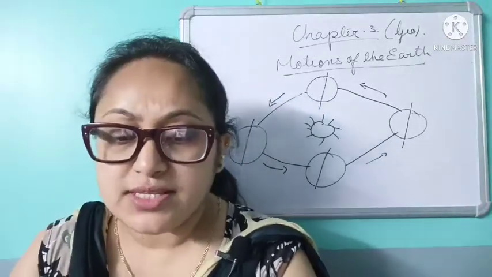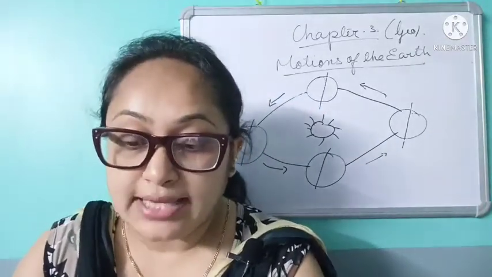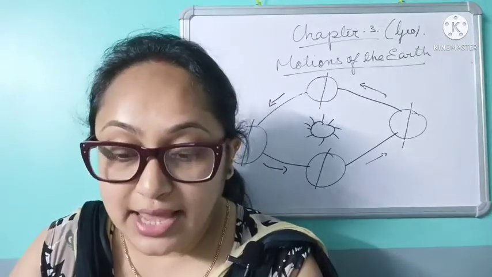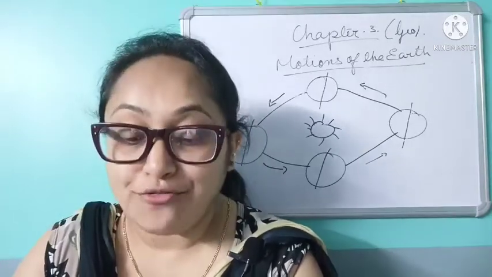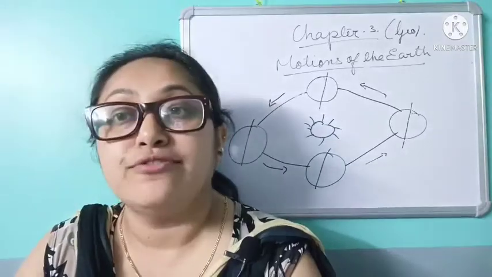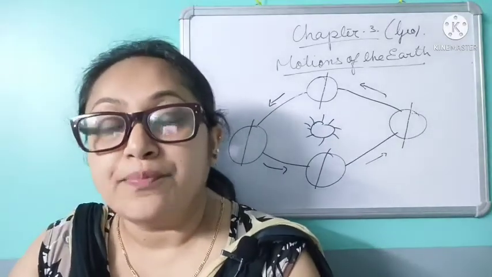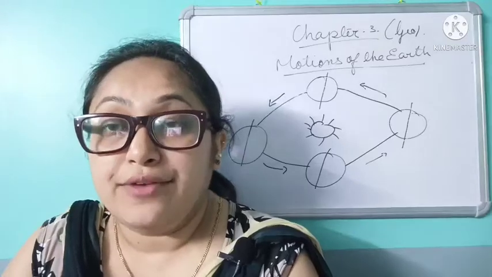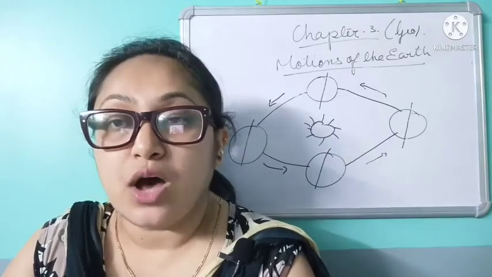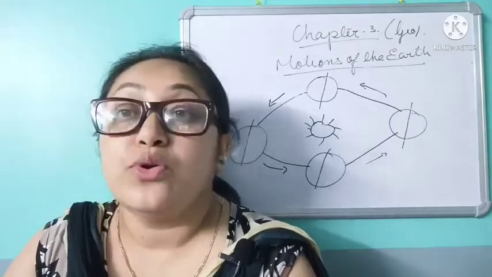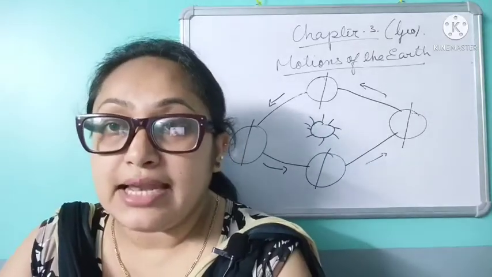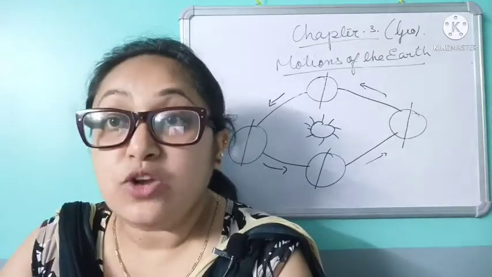The balance of 6 hours is computed to 1 extra day after every 4 years. This additional day is added to the month of February. Suppose today we are having 28 days in 2021, then in 2025 it will be a leap year. 1 day will be added, so in February it will be 29 days.